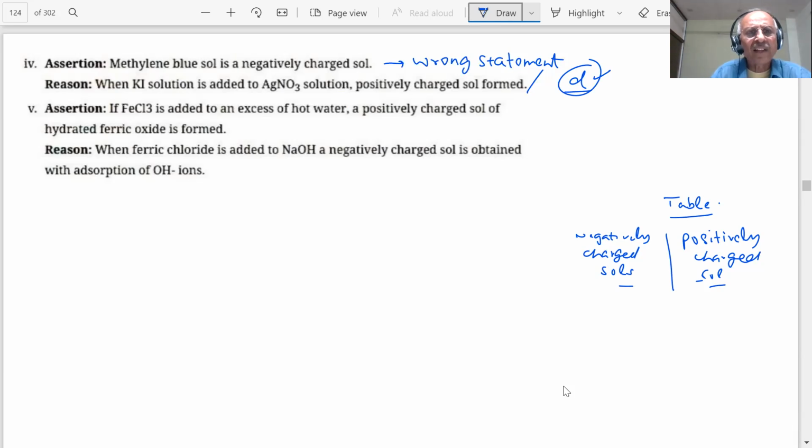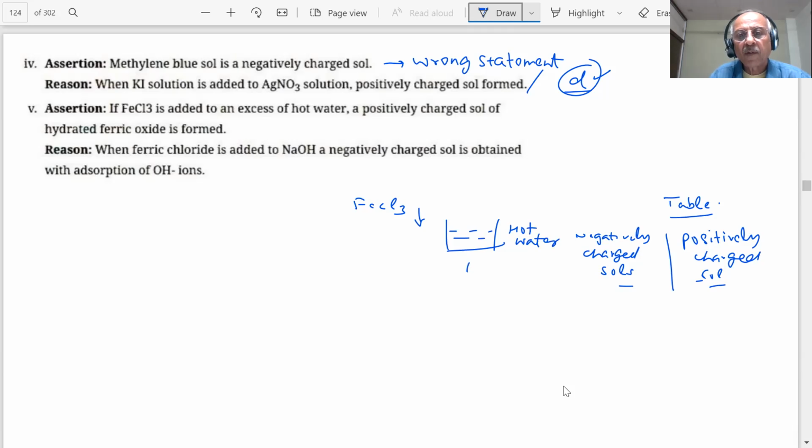Next part: if FeCl3 is added to excess of hot water, a positively charged sol of hydrated ferric oxide is formed. Is this statement correct or wrong? You have FeCl3, students. You are adding it to hot water.